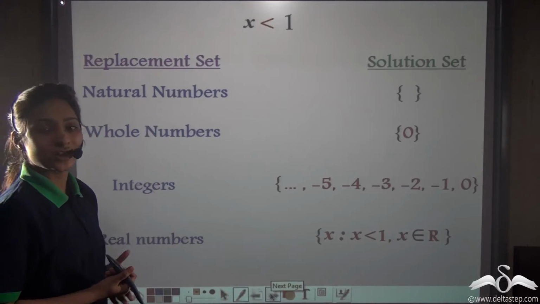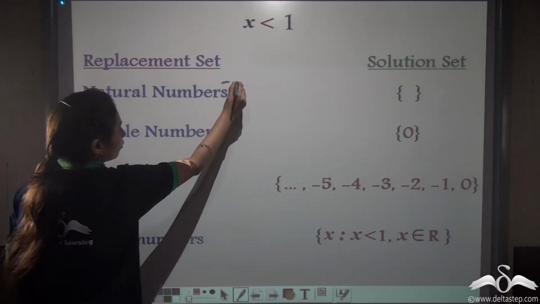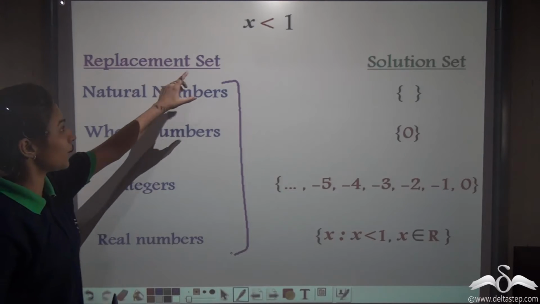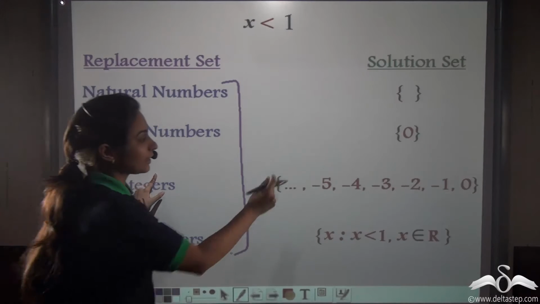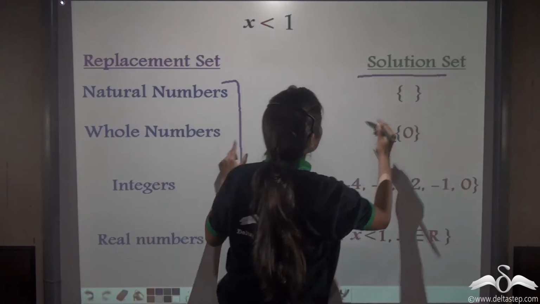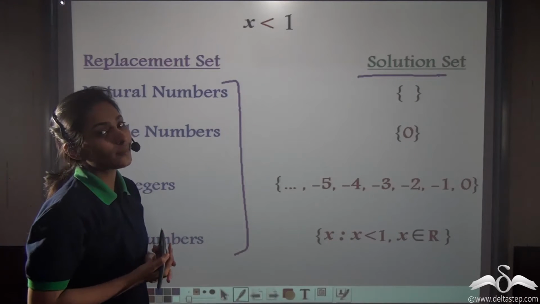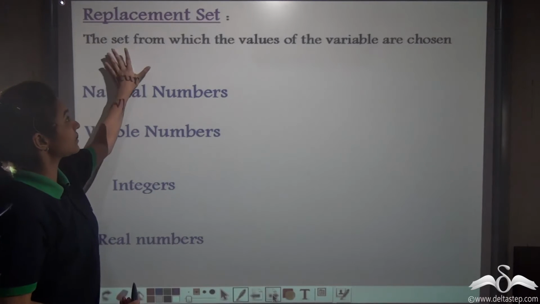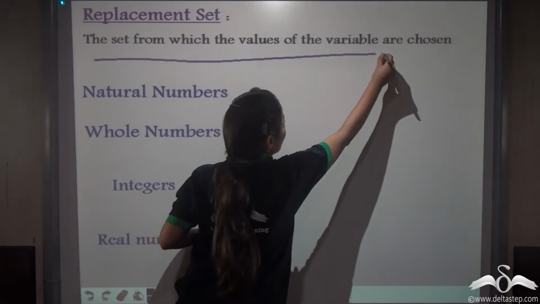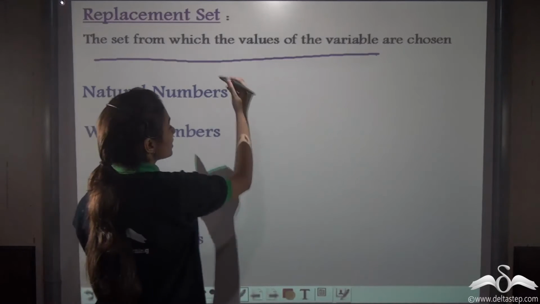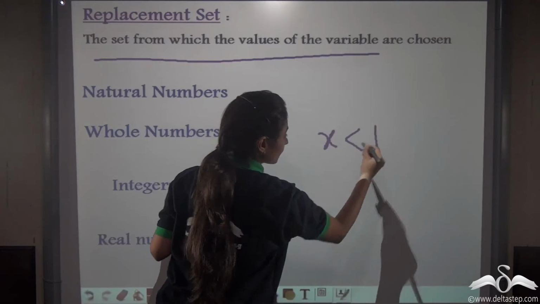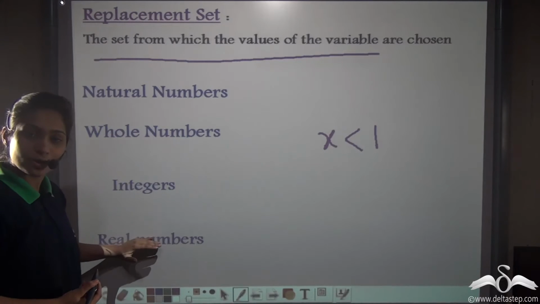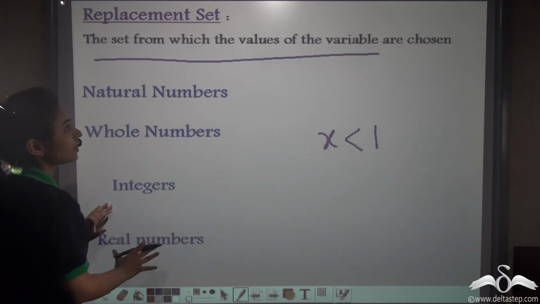Now, these have special names. Here, these will be known as replacement sets. Why replacement set? Just now you saw I was replacing x with these numbers. And these will be known as solution set for this inequation. Right? Now, what are replacement sets and solution sets? Well, replacement sets are the sets from which the values of the variable are chosen. For this inequation, we were doing x is less than 1. What happened? We were replacing x by natural numbers, whole numbers, integers or real numbers. Right? That is why they are known as replacement set.